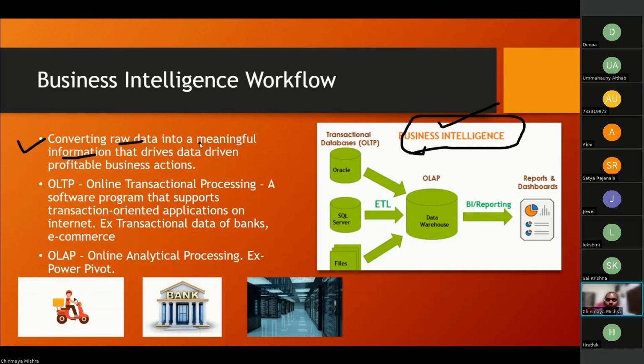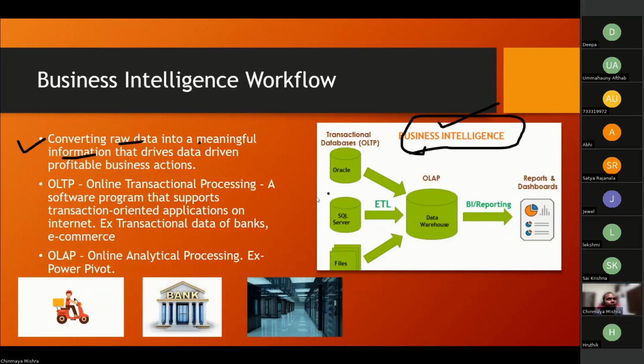So we as BI developers, our job is to make that invisible thing visible. How? By developing reports, Power BI reports, dashboards. Our job is to convert that raw data into meaningful information. Because if we do not do that, there's no use of the data. It's as good as data lying as it is. So we try to create meaningful insight from that data.